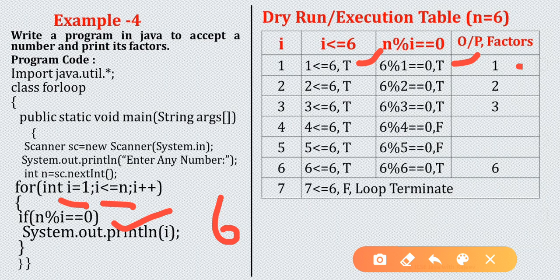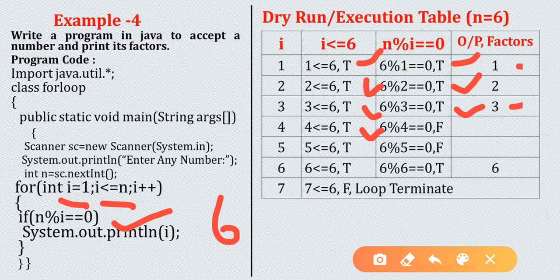Next time i will be 2. Now 2 less than or equal to 6, condition true. Now the second condition is 6 mod 2 equal to 0, condition true. So what will be printed? 2. Next time i will be 3. Now 3 less than or equal to 6, true. So 6 mod 3 equal to 0, true. 3 will be printed.